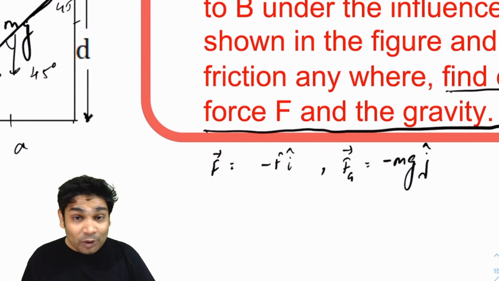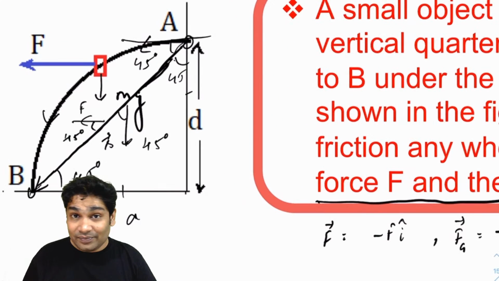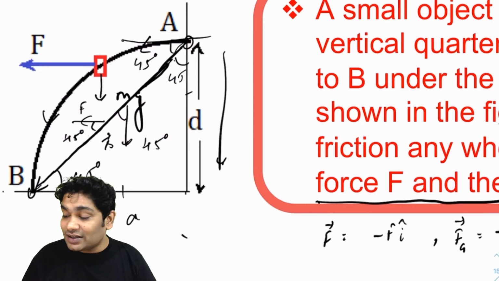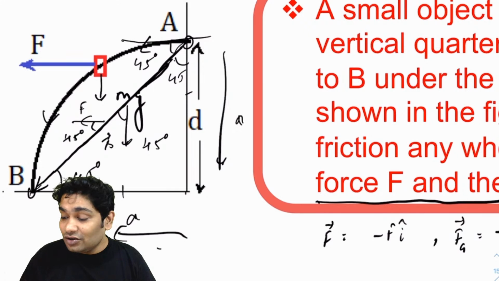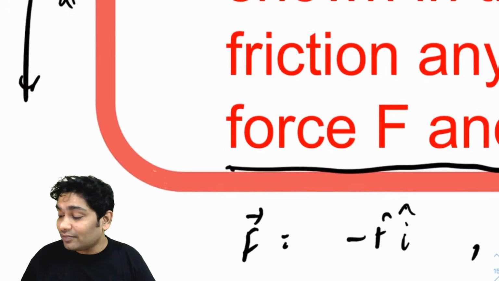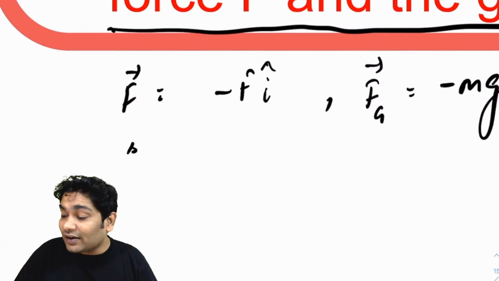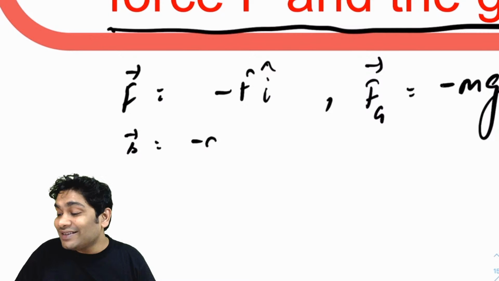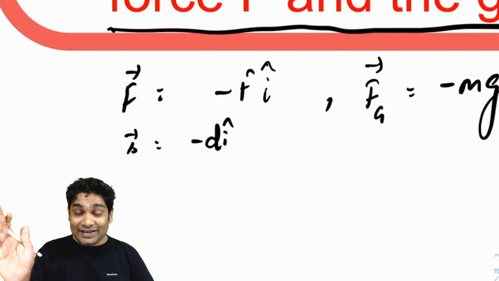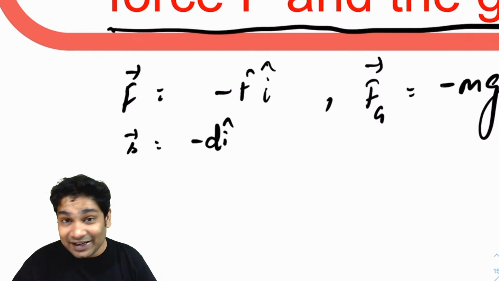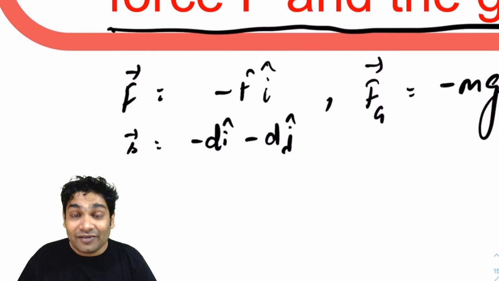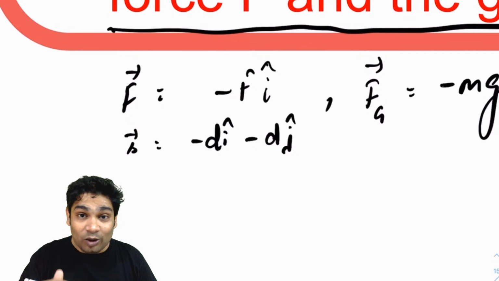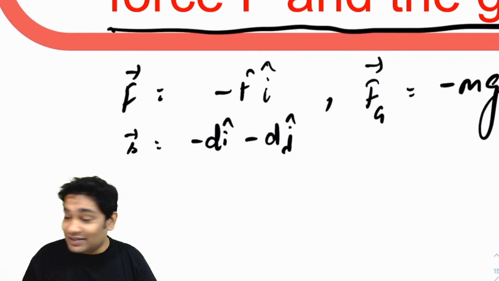Alright, how about my S vector? S vector, you will realize it has come down by a distance d and it has gone in the negative x direction by another d, right? So what will be my S vector? I will write my S vector as minus d i cap. Why? Because in the x it is going by a distance d in the negative x direction, and minus d j cap. Why? Because it is also going down in the vertical direction by a distance d.